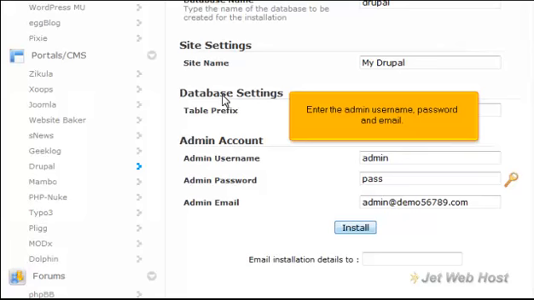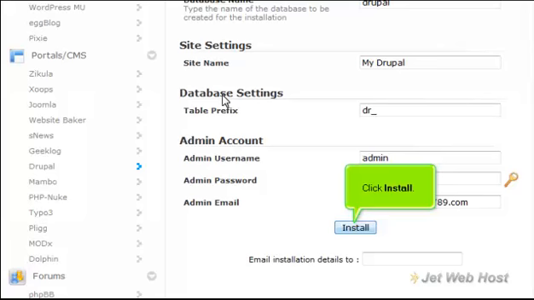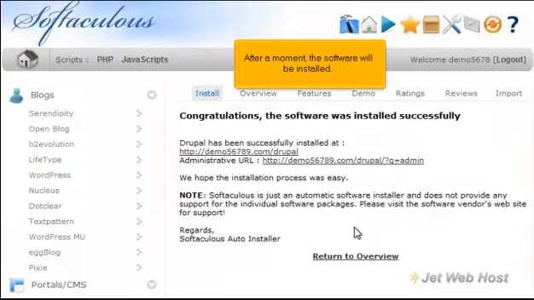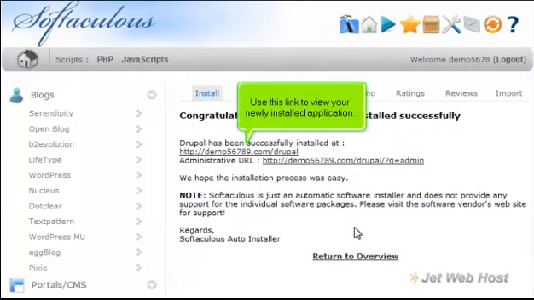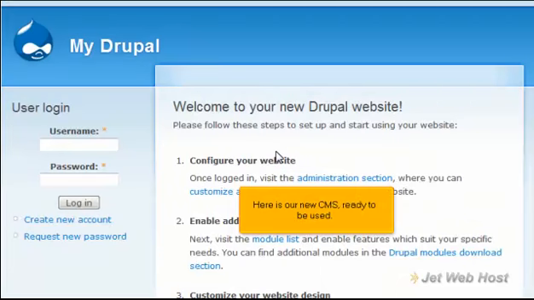Enter the admin username, password, and email. Click Install. After a moment, the software will be installed. Use this link to view your newly installed application. Here is our new CMS, ready to be used.